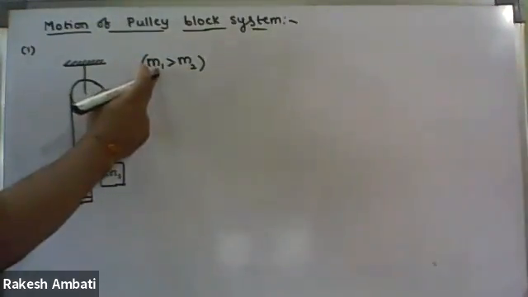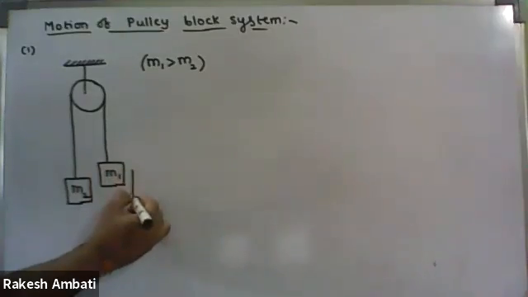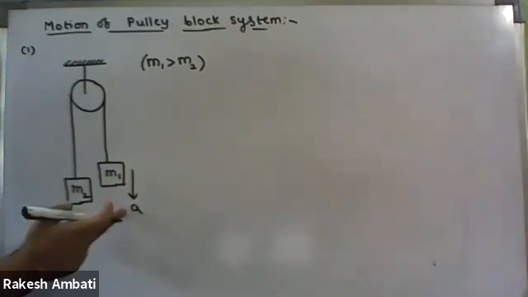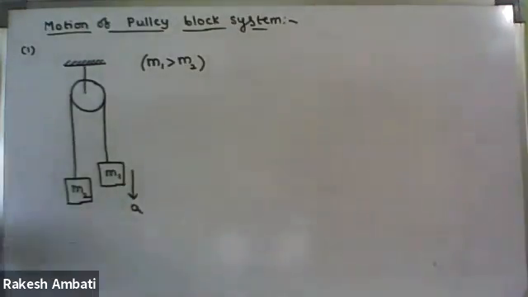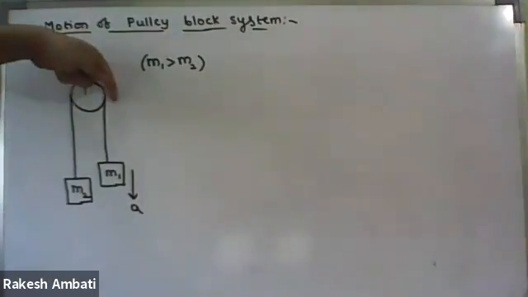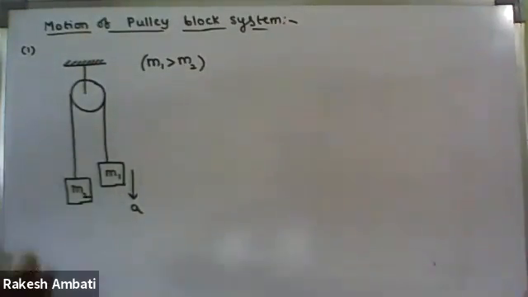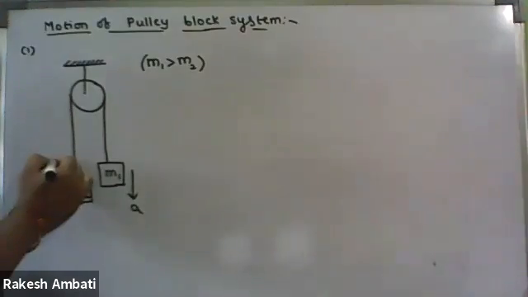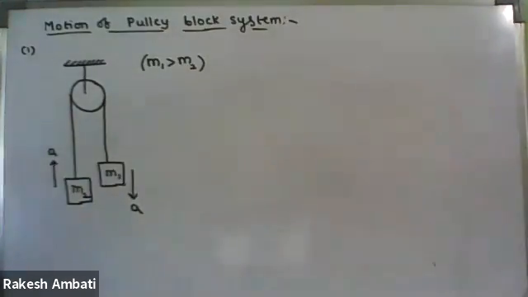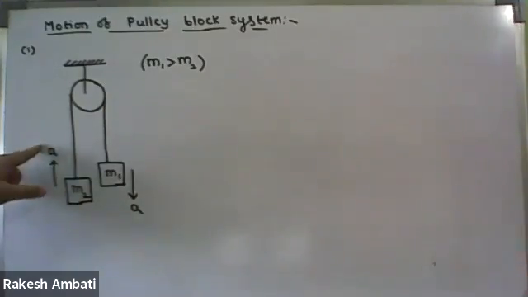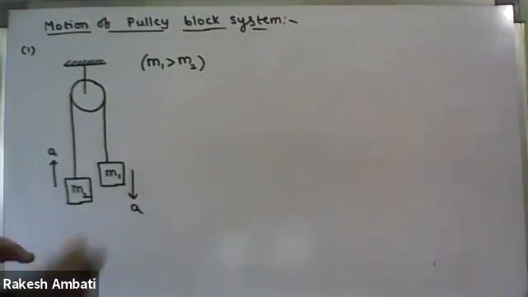If M1 is greater, the M1 block will move downwards with acceleration A. It is a fixed pulley, so one side is moving down with acceleration A, and the other side will move up with the same magnitude of acceleration. In the case of a fixed pulley, same magnitude of acceleration in opposite direction. Now we have to find the acceleration.